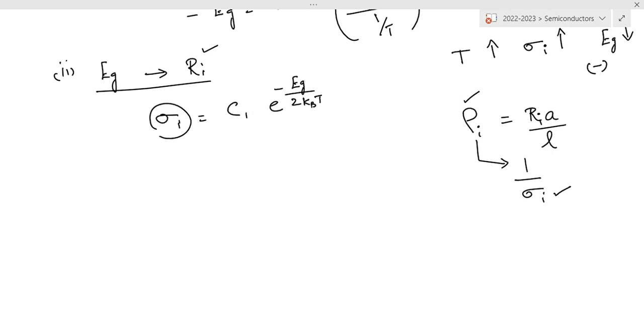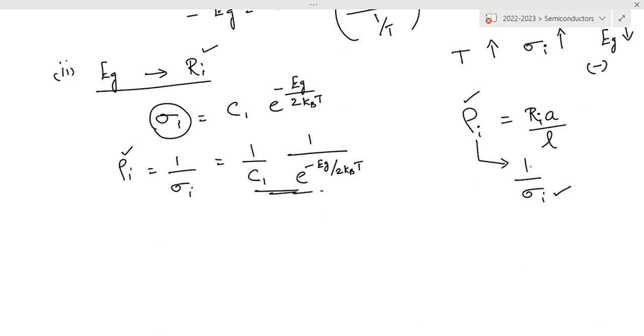Therefore, this can be written as rho I is equal to 1 by sigma I. Therefore, here 1 by C1 into 1 by e power minus Eg by 2 kBT. Resistivity is taken here, therefore the inverse of conductivity is taken.